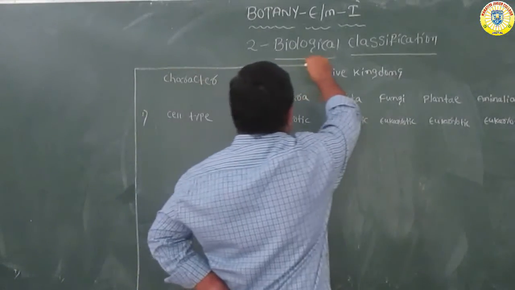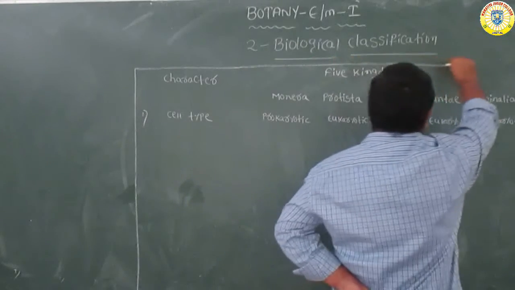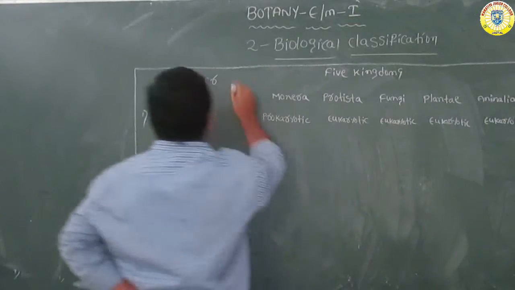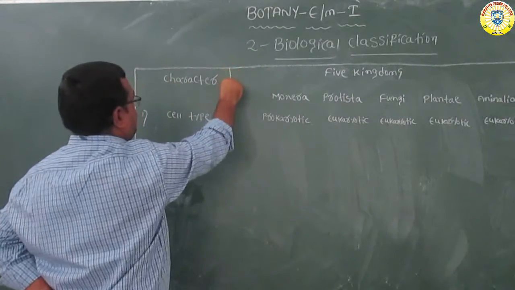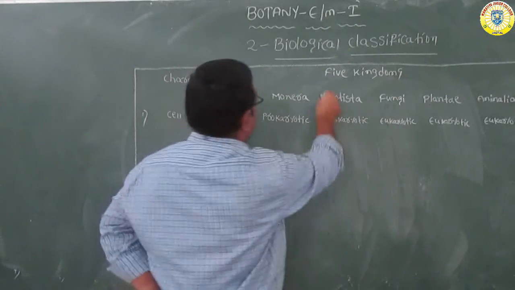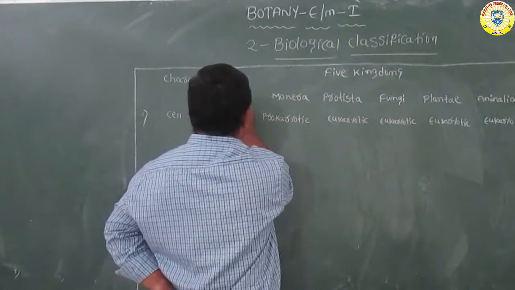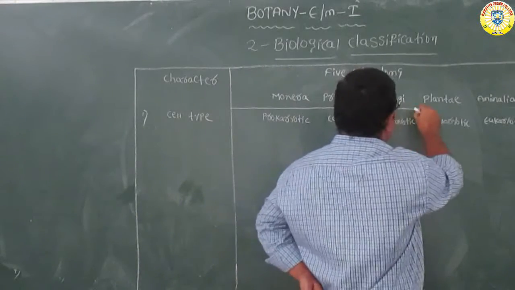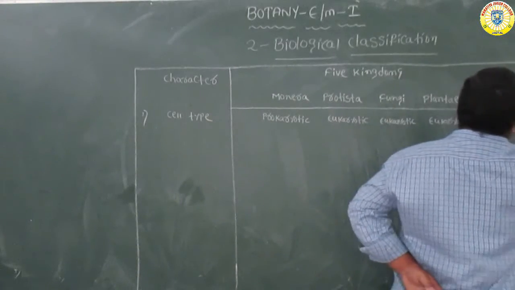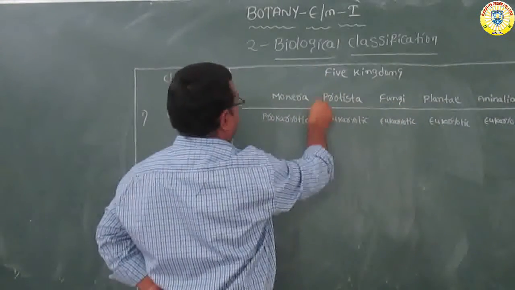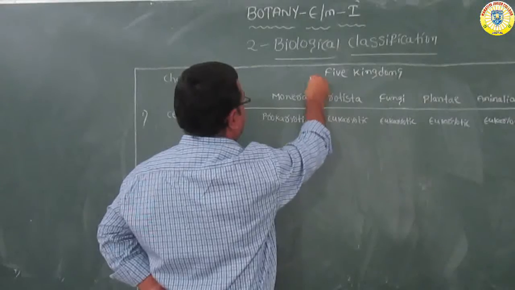What about this character in these five kingdoms? This table gives information about what the characters of these five kingdoms are. By using this table, we came to know the characters of these five kingdoms.